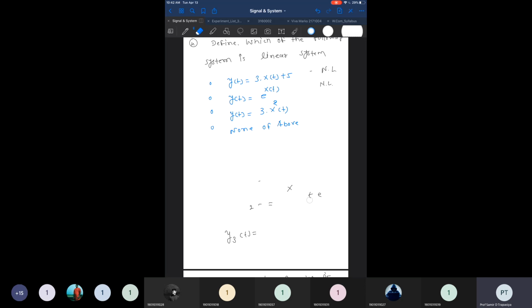And what we need to find is the linear systems, but all the three given systems are non-linear systems. So what is the right answer? The right answer is that no system provided here is a linear system. So the answer is none of the above.